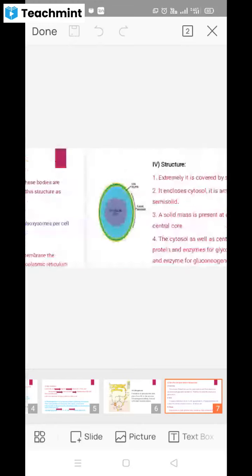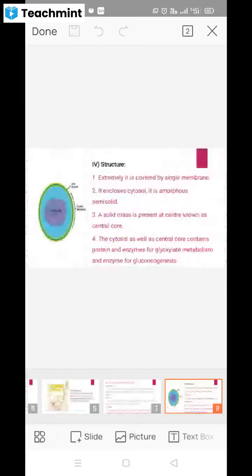Then let's discuss the structure of the glyoxysomes. The structure of the glyoxysome is the same as the peroxisomes. It is covered by a single membrane. This membrane encloses the cytosol. In the blue color it is the cytosol. Cytosol is nothing but an amorphous semi-solid fluid.